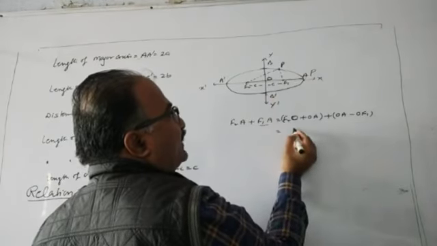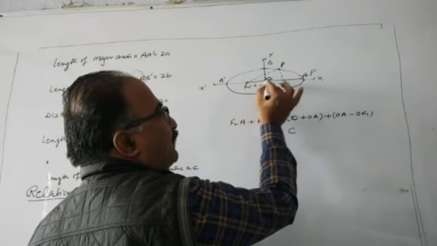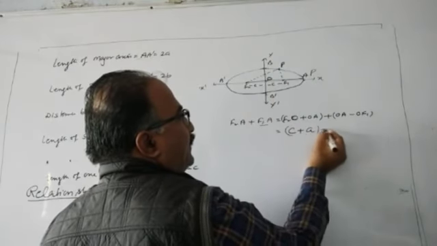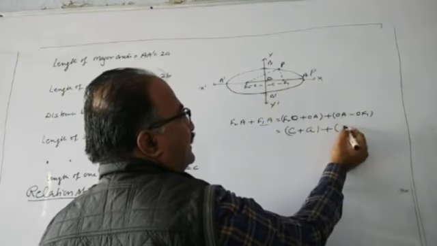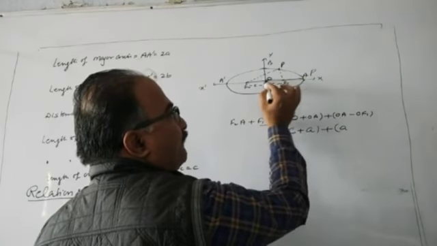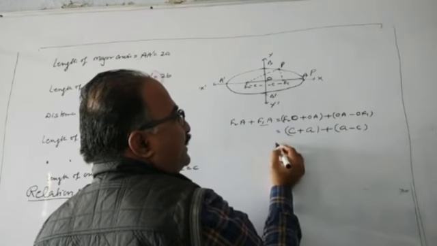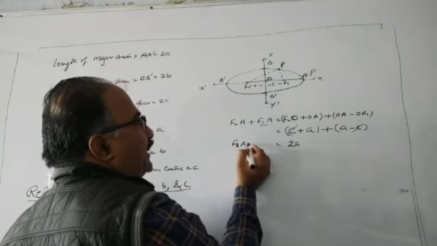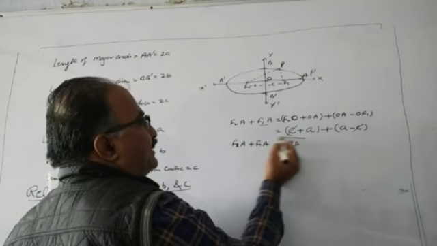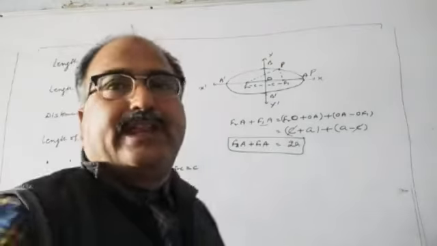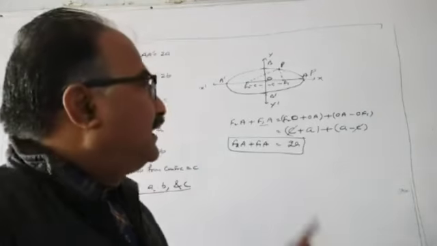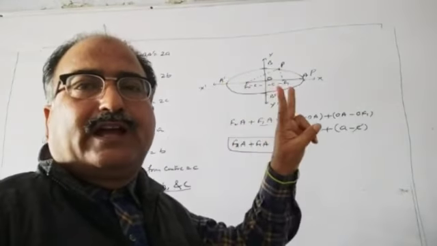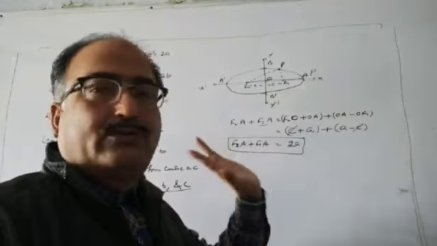So F2O is C, distance of foci from the center, OA distance of vertex from the center A, plus distance of vertex from the center A, distance of foci from the center is C. Now minus C and plus C, it becomes 2A. So F2A plus F1A is always equal to 2A. For any point on the ellipse, the sum of distances from the two fixed foci remains constant, and that is equal to 2A.